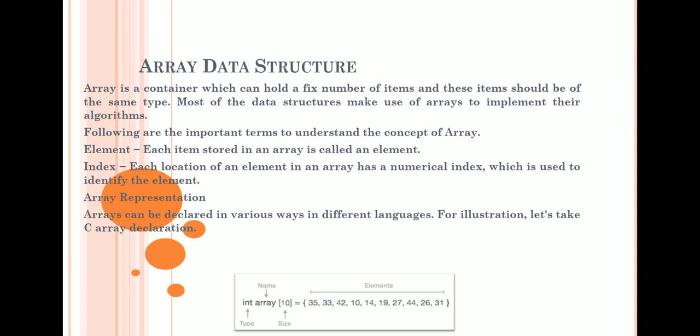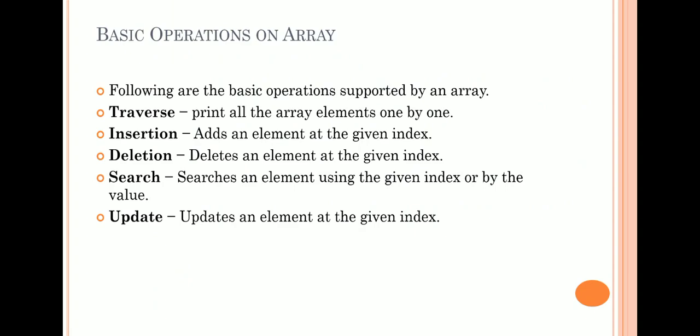Array representation. Arrays can be declared in various ways in different languages. For example, here we take the array declaration in C language. That is, we declare the array as integer, name of the array, and we provide the size of the array in square brackets, and we provide the list of elements in the array.